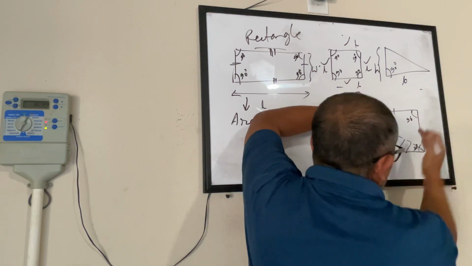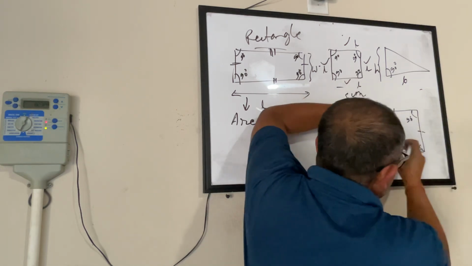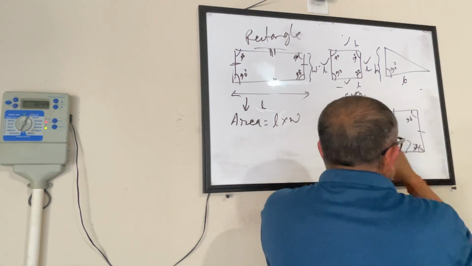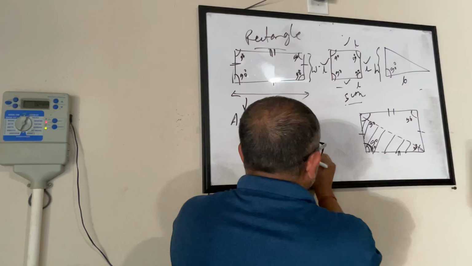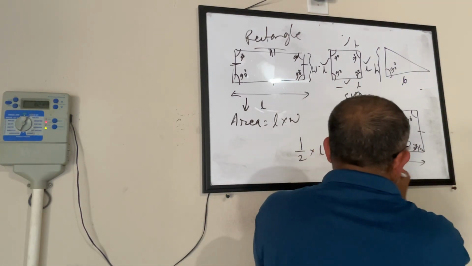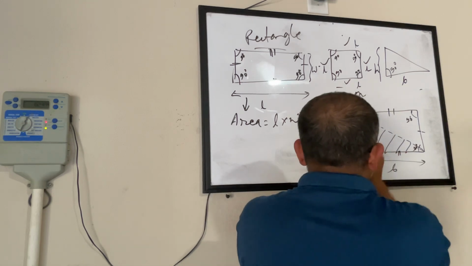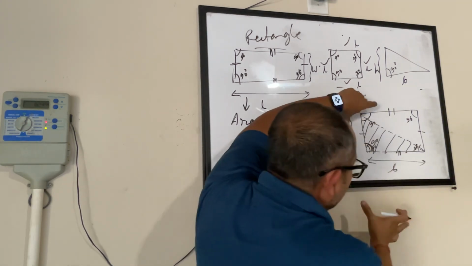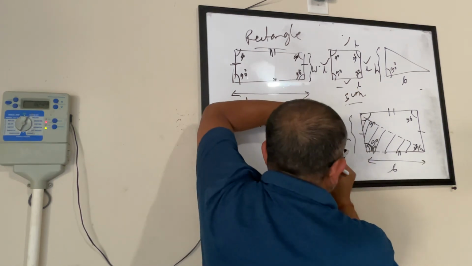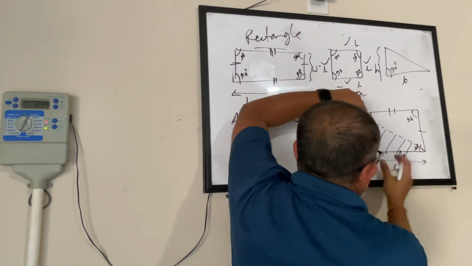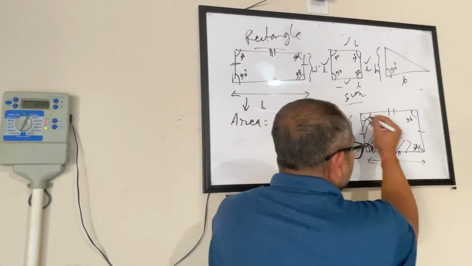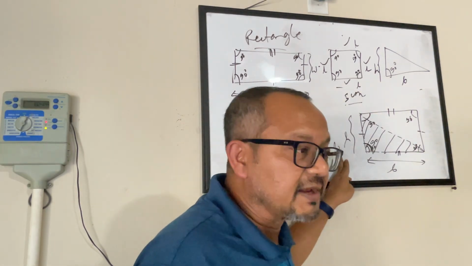And if you look at the other side, this side and this side both look to be the same. So the area of a right angle triangle is half of the area of the rectangle. So I will say half times length times width of the rectangle. Or I call this base, and this height, so half times base times height. Because my rectangle's area is length times width, base times height. Here I am saying the area of the right angle triangle is half of the area that the rectangle takes. Because I am joining the opposite corners, that is how it becomes half times base times height.